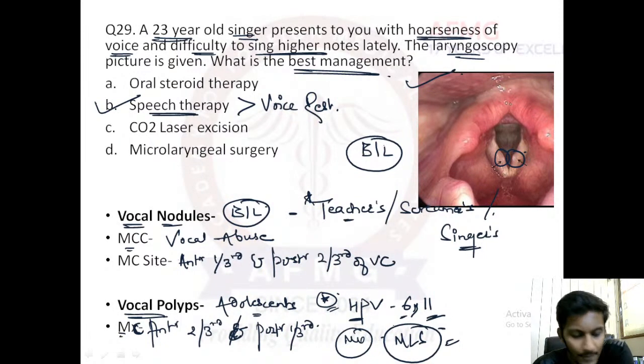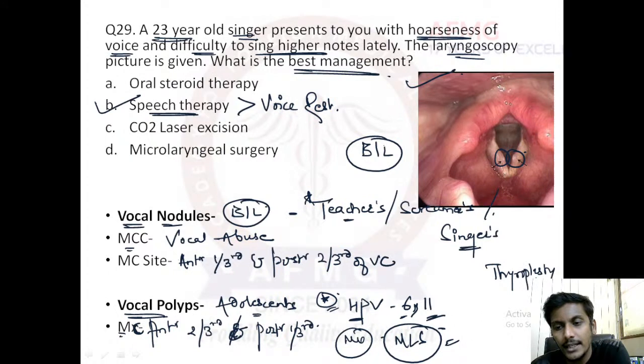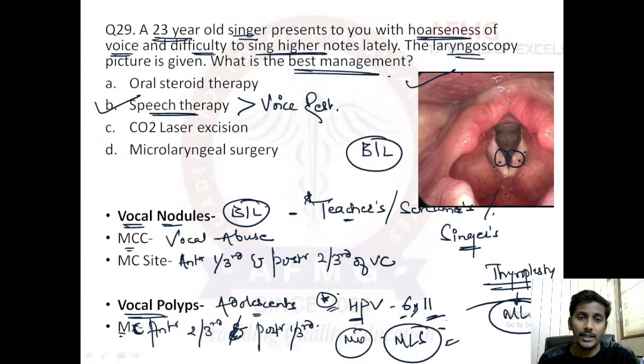This MLS can also be a mnemonic for your thyroplasties. MLS is a mnemonic for thyroplasty. Type 1 thyroplasty is for medialization of vocal cords. Type 2 thyroplasty is for lateralization of vocal cords. Type 3 thyroplasty is for shortening of vocal cords. And type 4, which remains, is for lengthening of vocal cords. Okay? So MLS is a mnemonic for all types of thyroplasty. I hope this is fine with everybody.